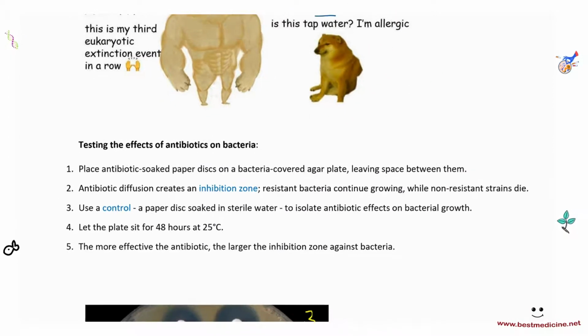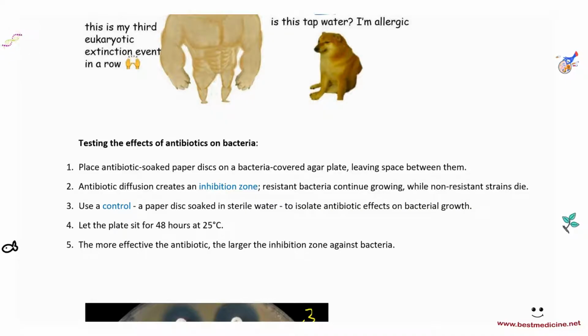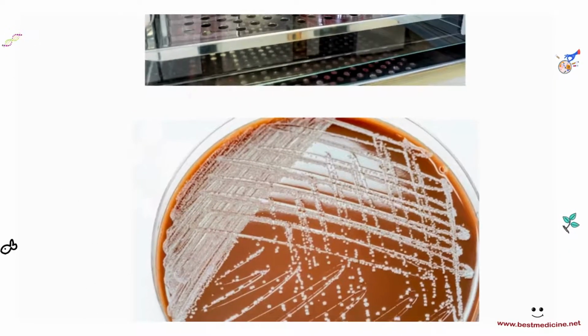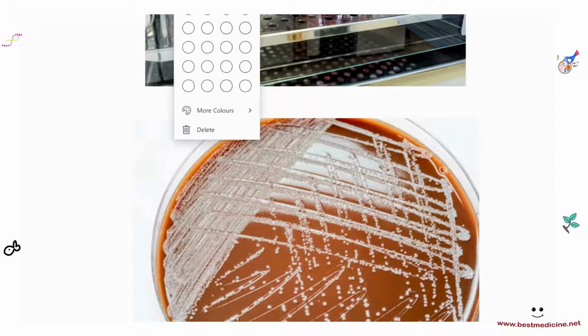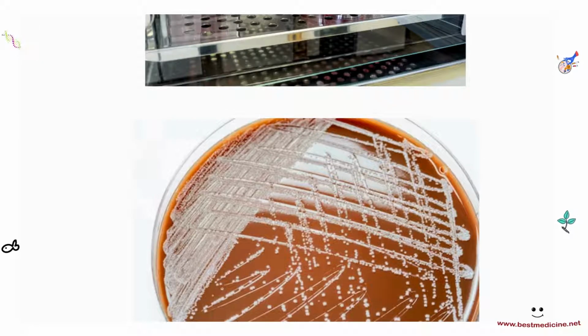Okay, the other thing in the required practicals is testing the effects of antibiotics on bacteria. Do you know what an antibiotic is? Antibiotics are medicines that kill bacteria, right? So for example, let's say this is a very rich bacterial culture and I put a red antibiotic into this.